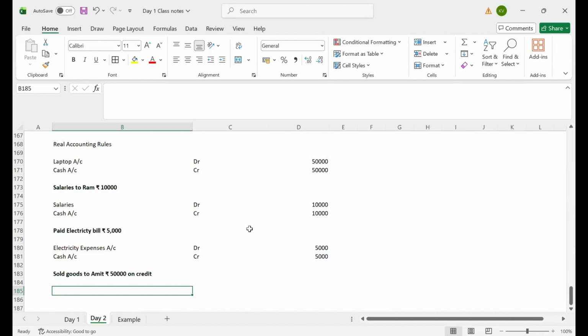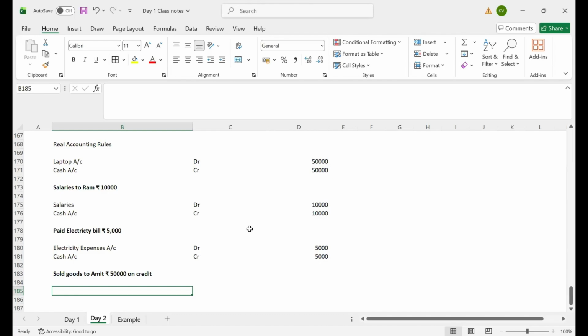What happens to the business? It is an asset. As per personal accounts, which golden rule do we need to apply? Debit what comes in. Now, Amit is liable to pay 50,000 to the company.